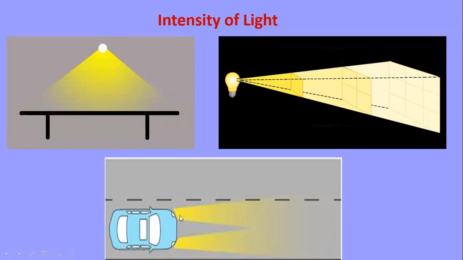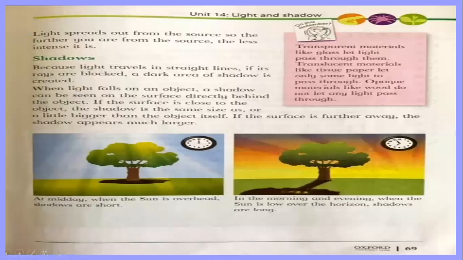Same like the car light. Look, the road near the car's light is bright. But when we go away from here, the road is not as clear. Look here, the intensity is high and here it is low. The brightness is more here and less here. So they are telling us light spreads out from the source. The further you are from the source, the less intense it is. Understand?